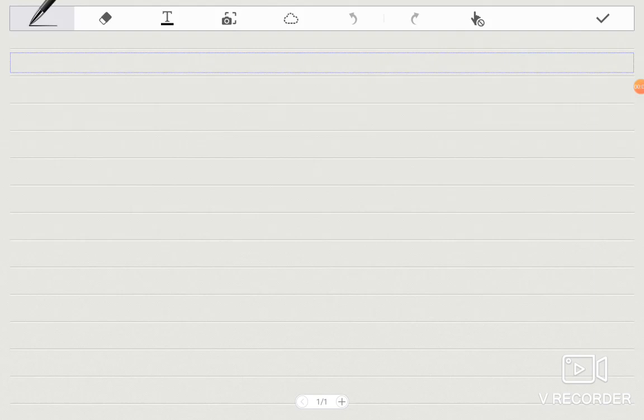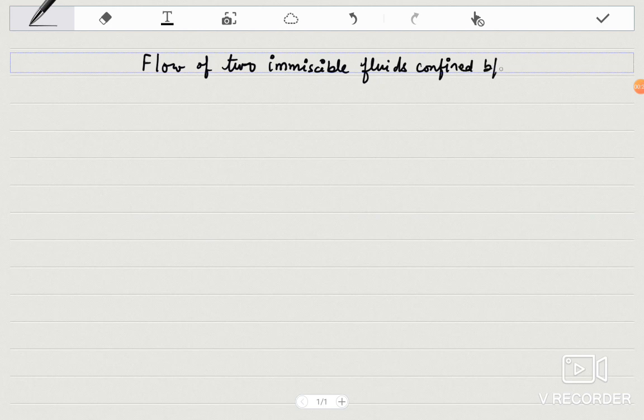Today we will discuss a topic, flow of two immiscible liquids. This is the case of flow of two immiscible liquids or fluids. Actually these are fluids, not only the liquids. Again confined between two parallel plates.